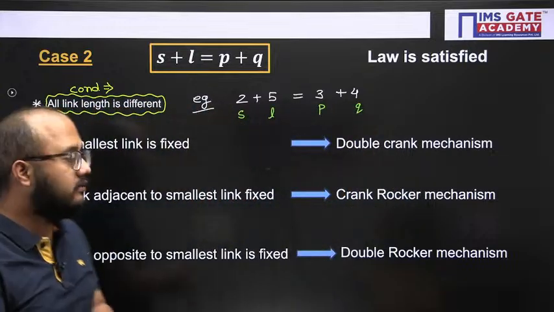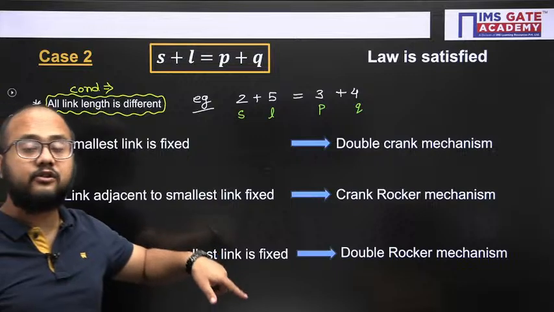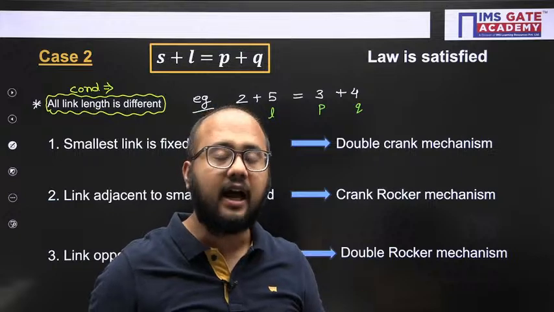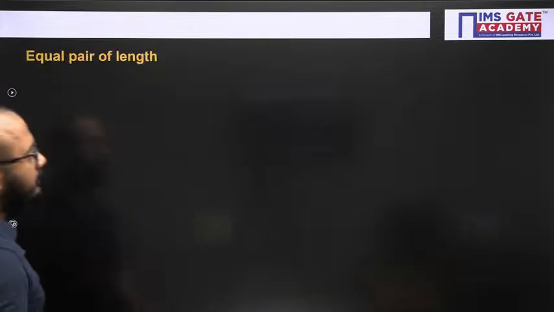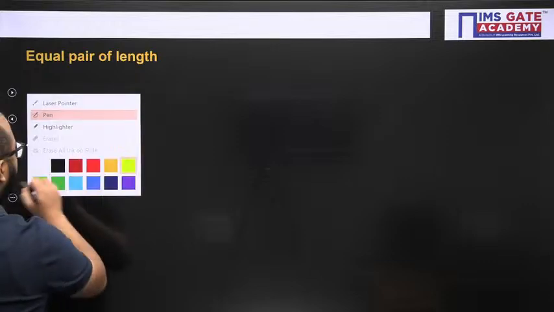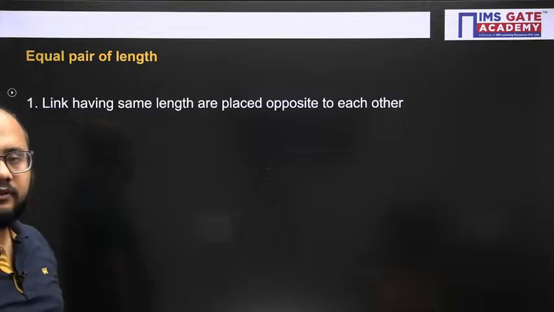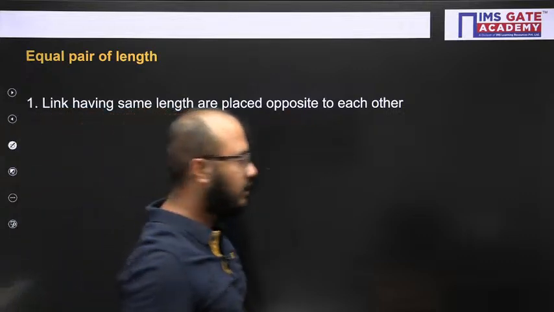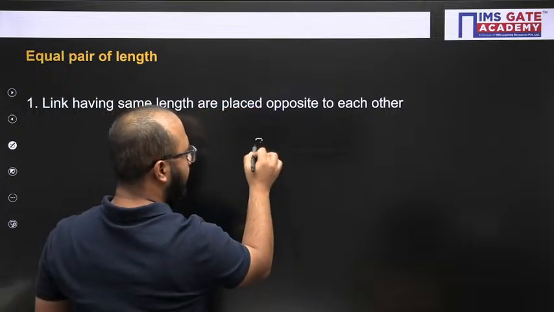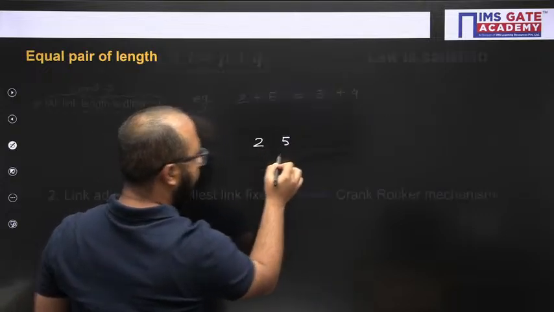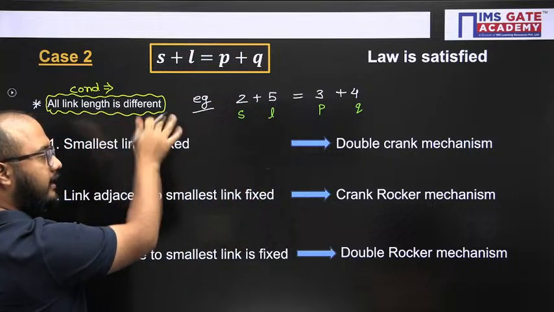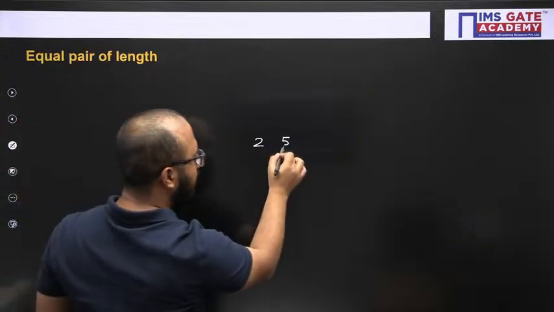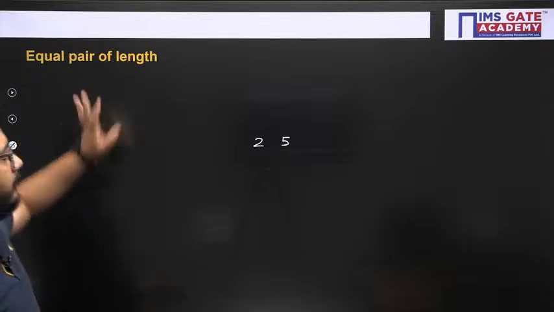Now, as I told you, this is condition 1. There is another condition also, when we have an equal pair of link lengths. If we are having an equal pair of link lengths, what will happen? One possibility is that links having the same length are placed opposite to each other. Either we have condition 1 where all link lengths are different, or we can have an equal pair of lengths.